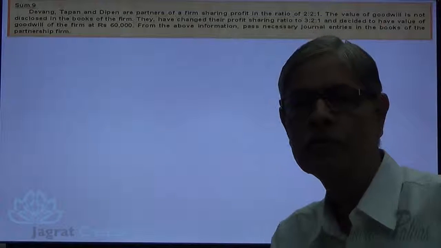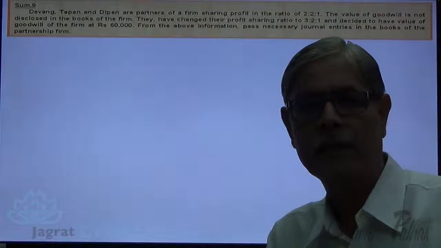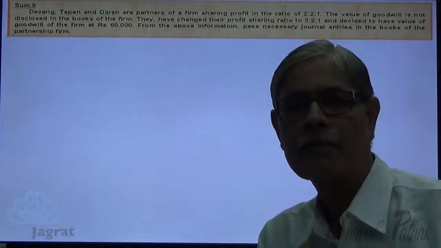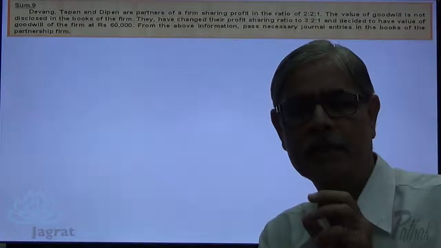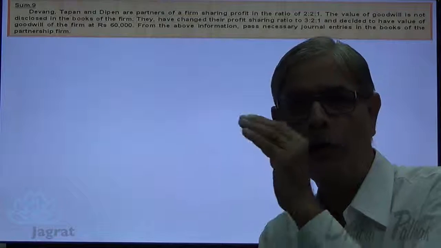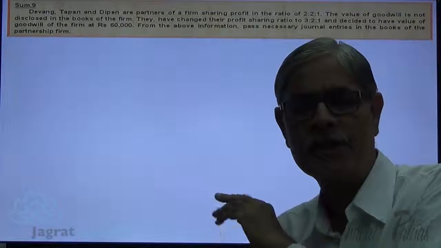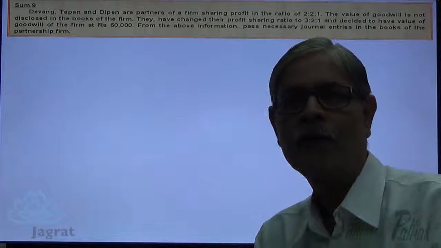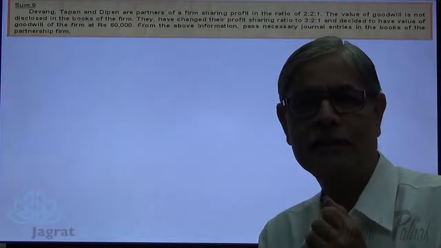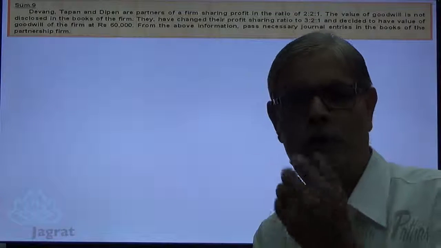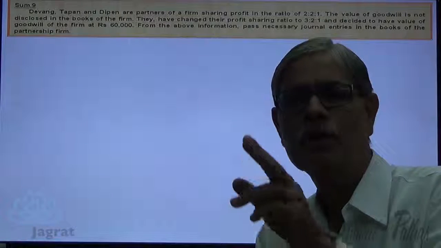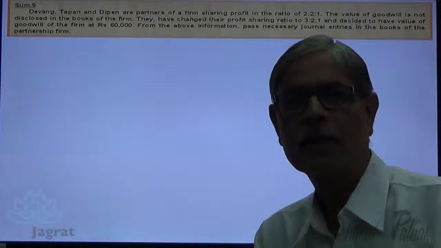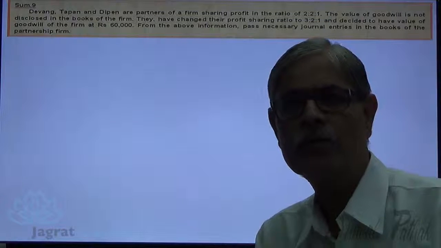Now, book value of goodwill is 0. Valuation made 60,000. Goodwill is an intangible asset. Its book value 0, valuation 60,000. So, increase in value of asset is 60,000. Increase in any asset is a gain. Goodwill is also an asset. That gain should be distributed amongst partners in their old profit sharing ratio. Just observe.